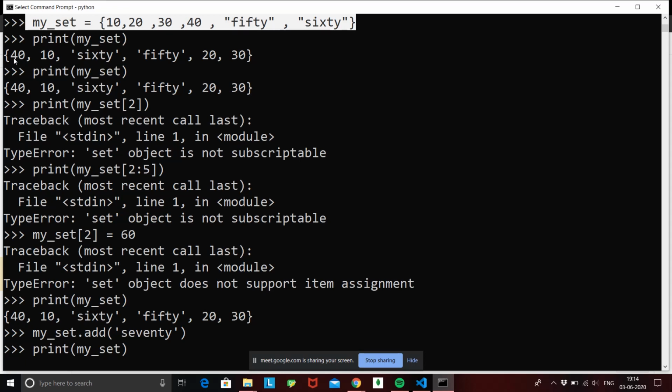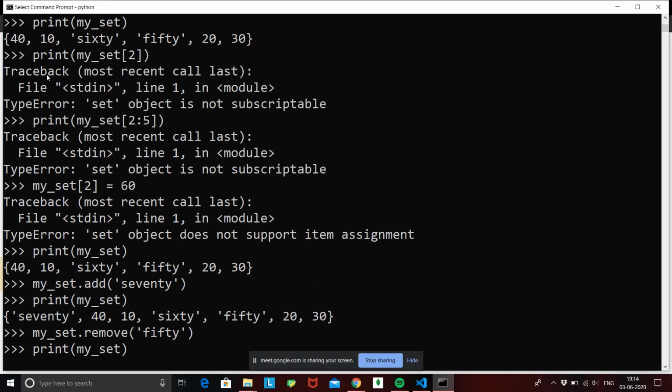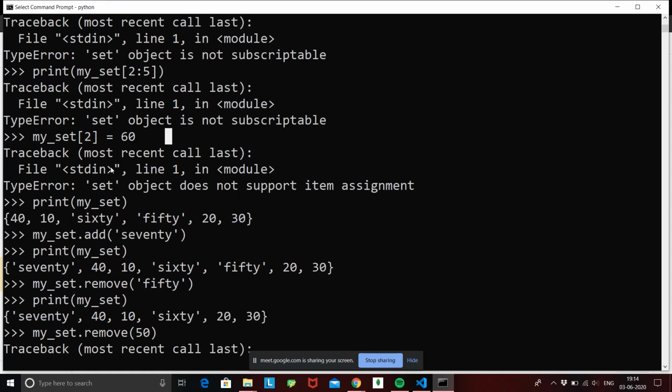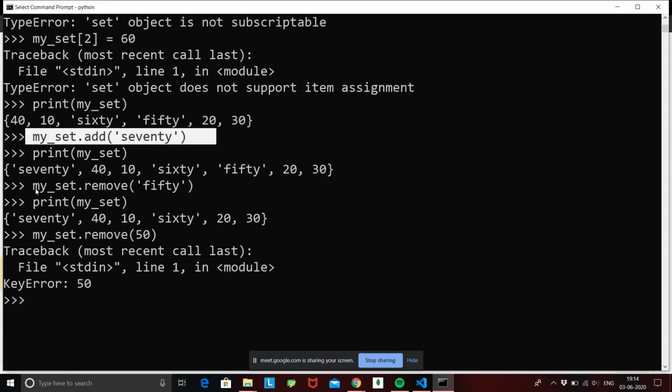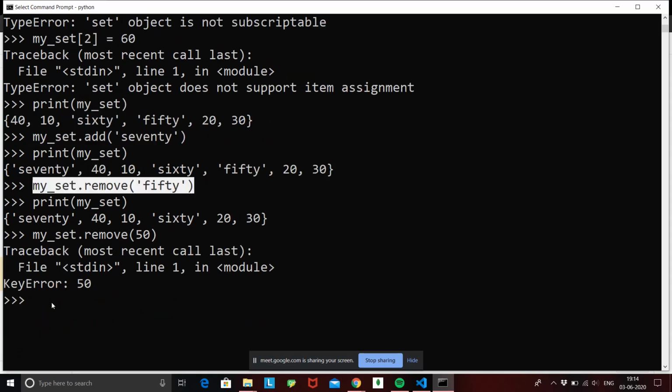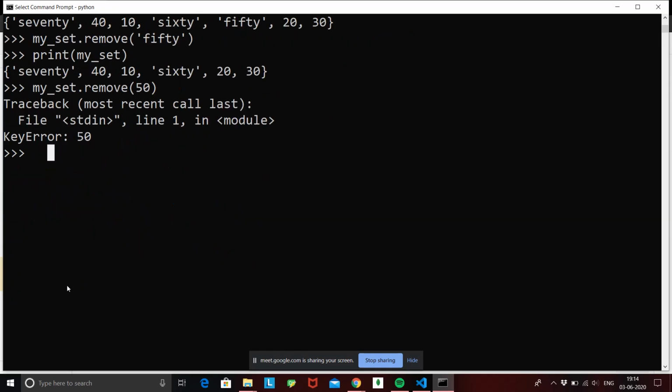Why is that? Because sets are basically unordered. The next thing we saw is that we cannot do indexing, we cannot do slicing, and we cannot do assignment. Fine. So basically the properties of lists are not applicable to sets, but one thing we can do is add new elements to our set, and we can remove elements from our set.